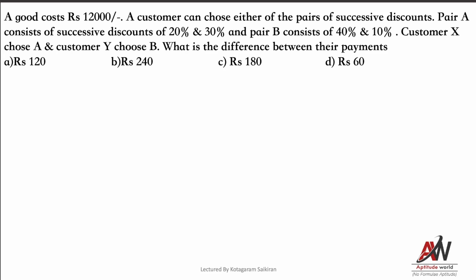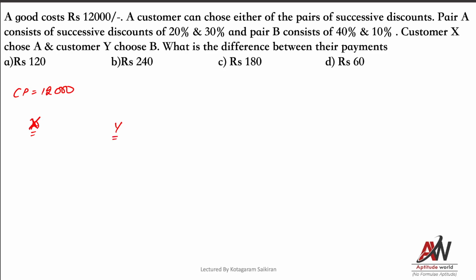A good costs rupees 12,000. A customer can choose either of the pairs of successive discounts, so there are two options for him to choose. Pair A consists of successive discounts 20% and 30%, and pair B consists of 40% and 10%. Customer X chooses A and customer Y chooses B. What is the difference between their payments? See, there are two people now. The cost price of this is 12,000.